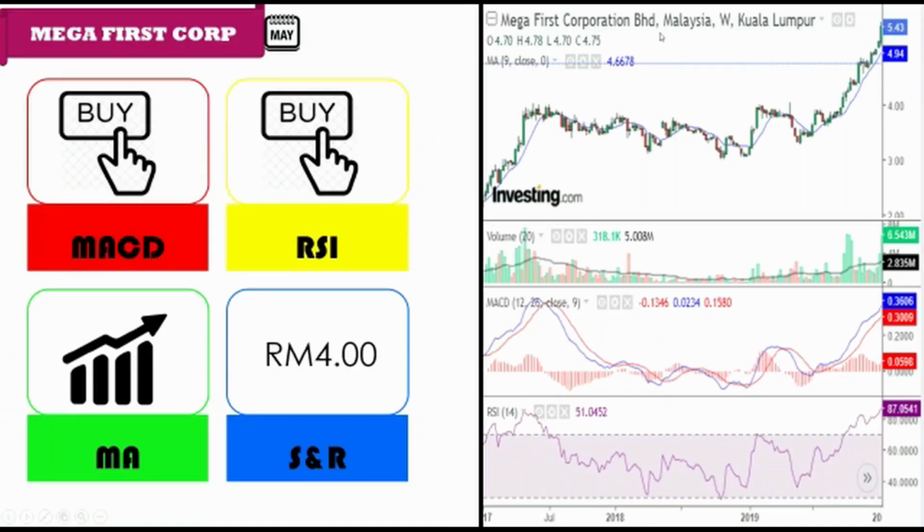For Mega First Corporation, the extreme swing high level is 5 ringgit and 43 cents, which is also the latest price for the stock. We expect that this stock price will continue to increase and create another extreme swing high level. Investors are advised to get involved in this investment as soon as possible because the stock has already hit the extreme swing high level. If we look at the MACD chart, we can see the upward bar here at 2019 is a good sign to encourage investors to get involved in this investment.